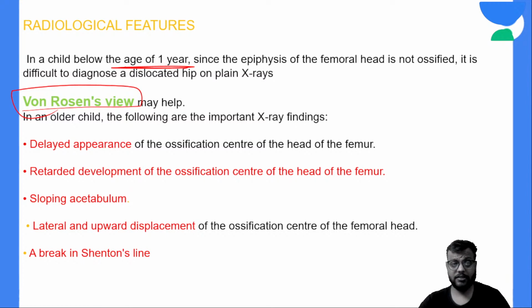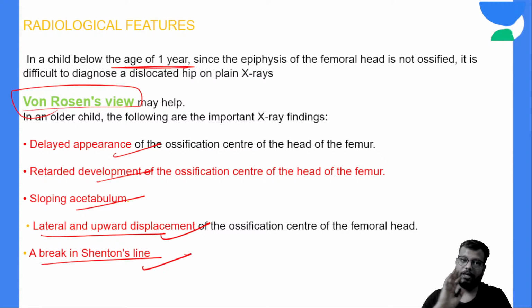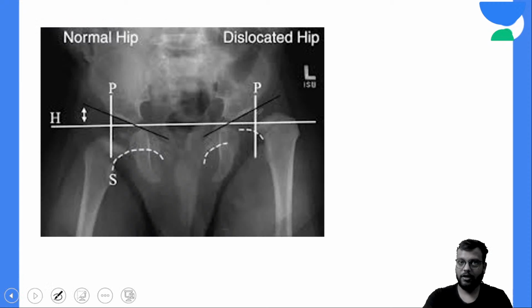And what are the things that are seen? There is delayed appearance of the ossification centers, retarded development, sloping acetabulum, upward and lateral displacement, and there is a break in the Shenton's line. All these are seen as radiological features in CDH.